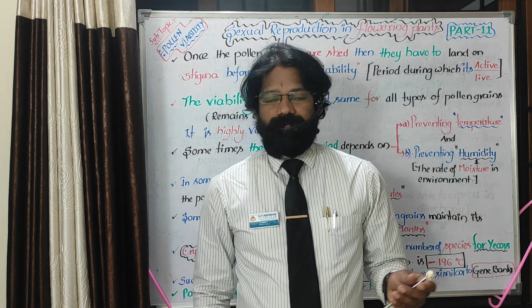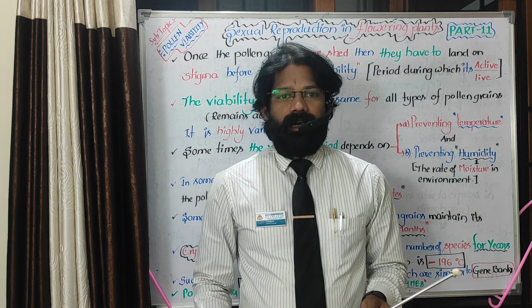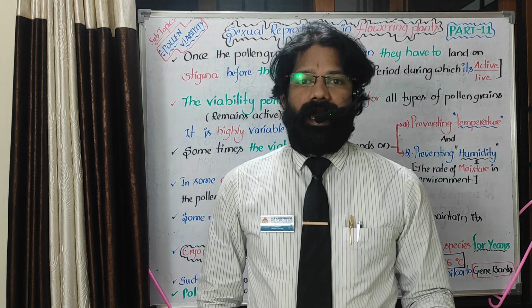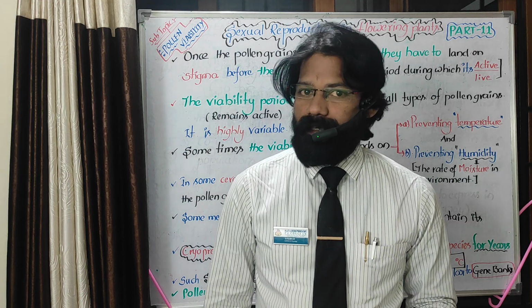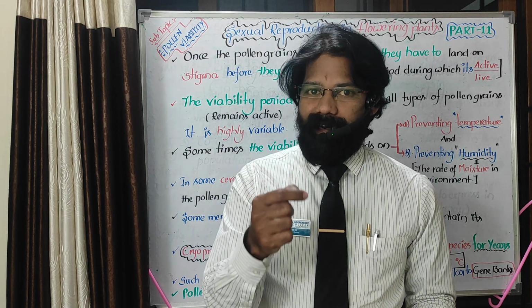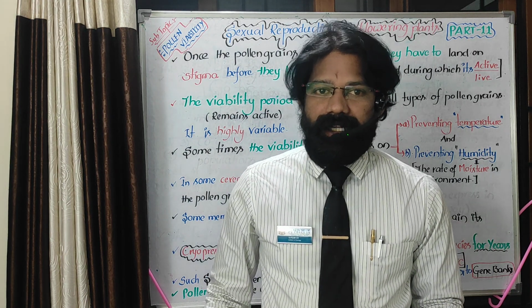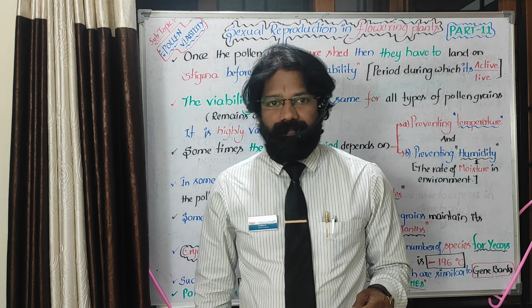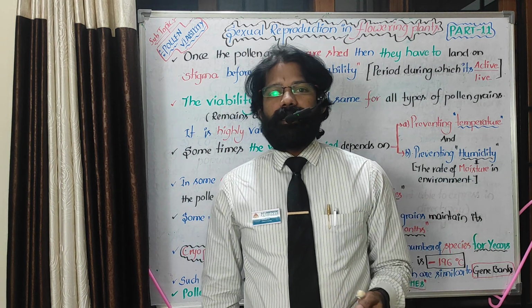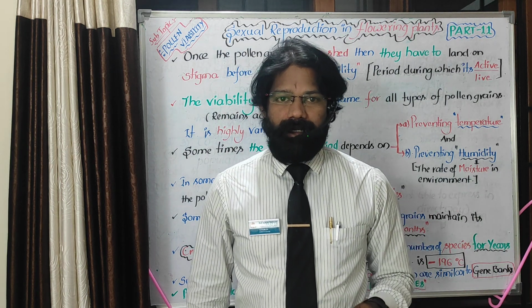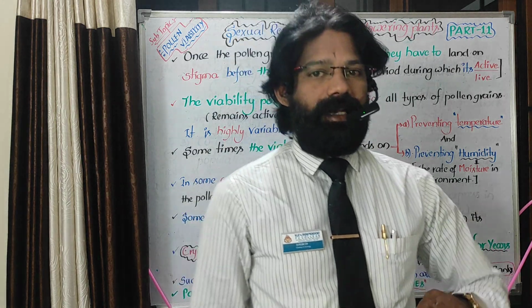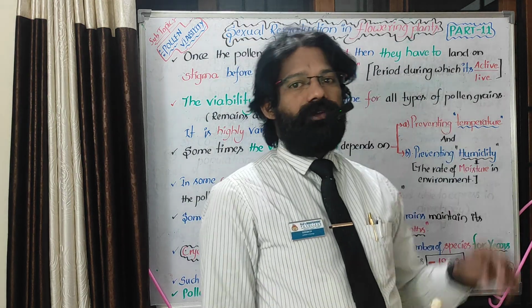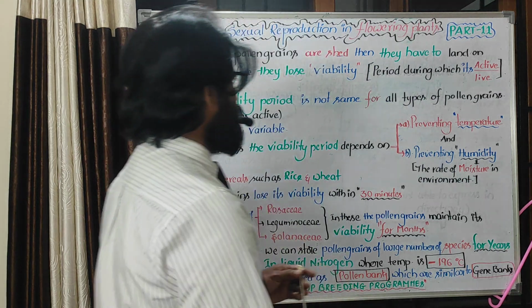In the same way, here, after maturation, the anther releases the pollen grains. That process of releasing pollen grains is called shedding. After shedding, before losing its viability, the pollen grain should land on the stigma for fertilization. That is what we need to talk about here.